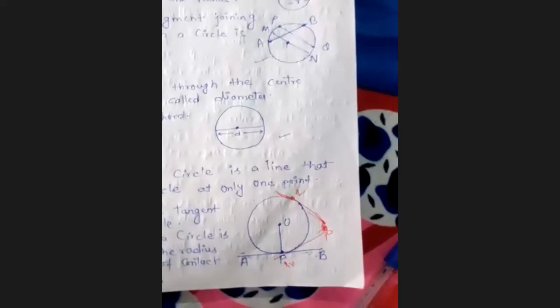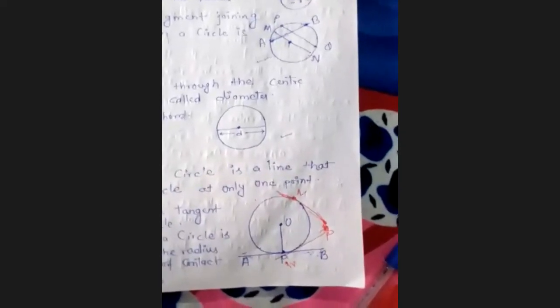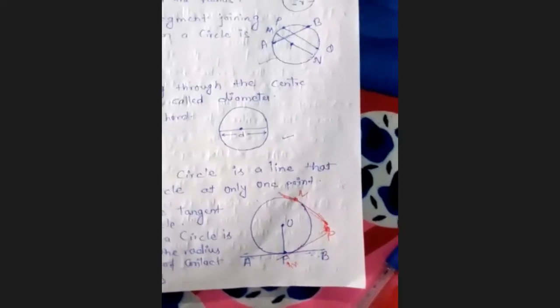I have told you three cases. When the point lies inside the circle, then how many tangents can be drawn? Oh, no tangent. Very good, Diksha. When at a point of the circle, then only one tangent can be drawn, and from outside of the circle, two tangents can be drawn. So these are the 3 points that you must remember.